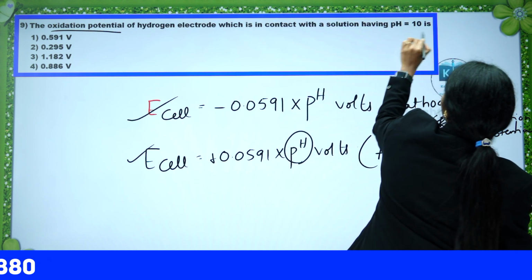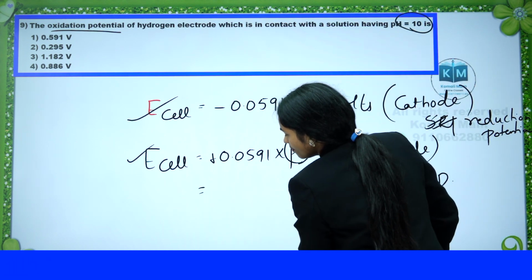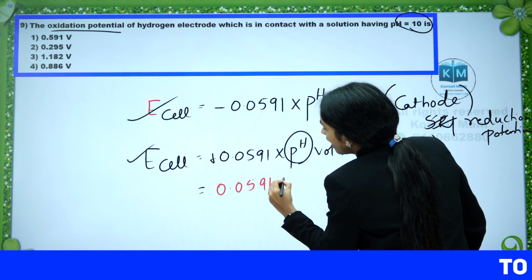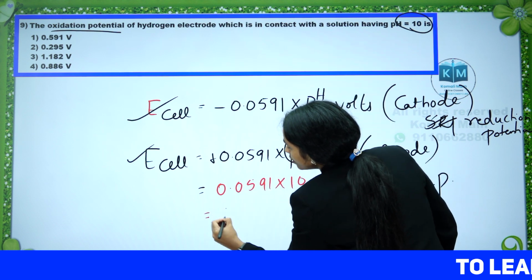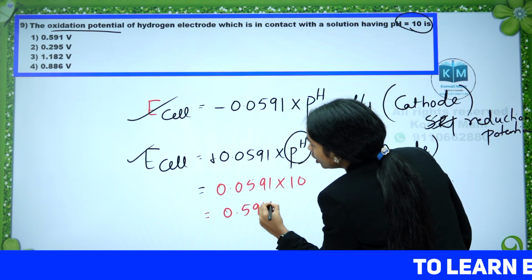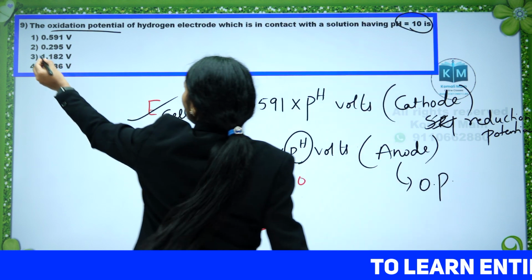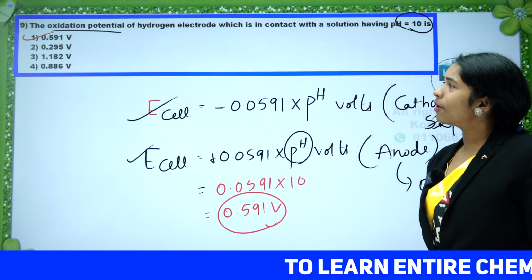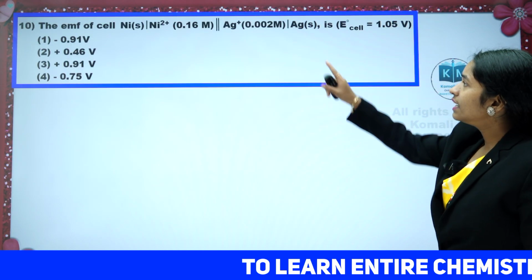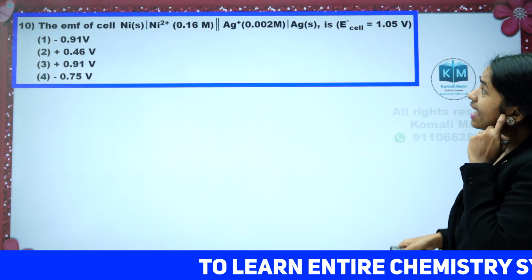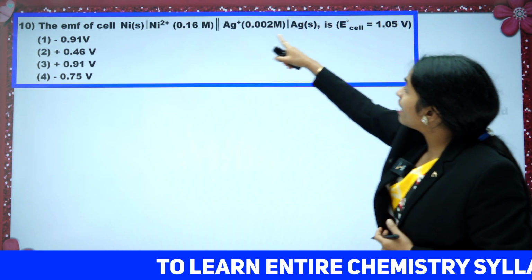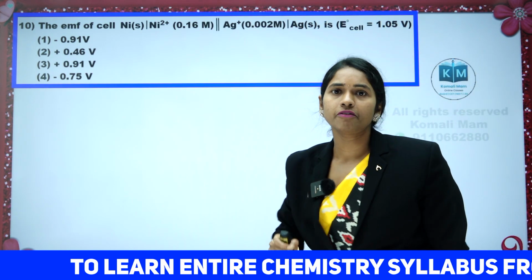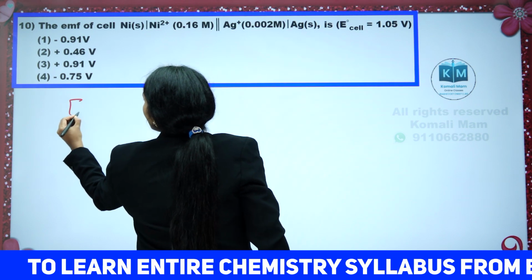pH is given in the question as 10, directly substitute 10, then what will we be getting? Tell me, 0.0591 into 10. How much do we get, students? 0.591 volts. So option 1 is the correct answer. See the next question. See super points now. The EMF of the cell is given. They have given us concentrations and E0 cell. They are asking us to find the EMF of the cell, which means E cell they are asking.